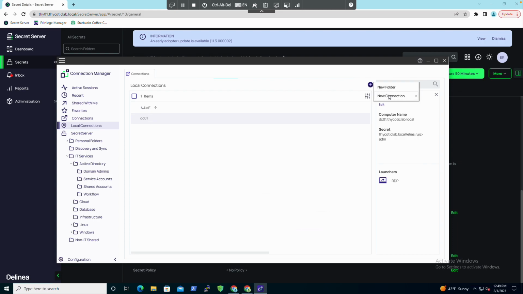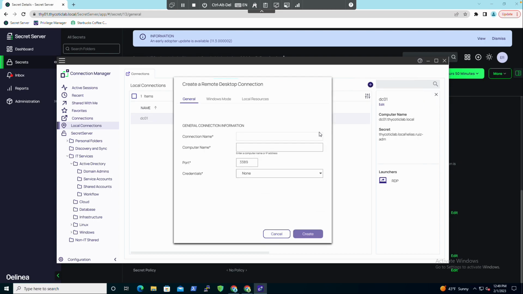Now let's say I want to do a different one. So maybe you get in the morning, and the idea is you want to have multiple machines that you want to connect to. So now I'm going to do another one here, my application server. So I'm going to put that in here.